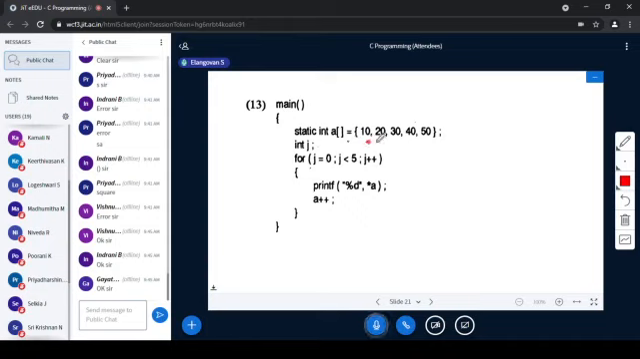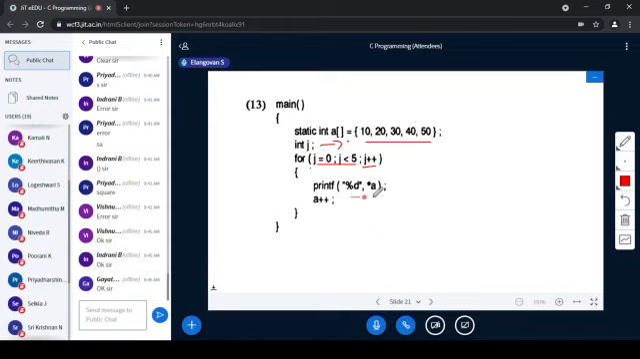So I'll explain, this is new to you anyway. 10, 20, 30, 40, 50 are stored in the array a, right? And integer j is declared, there is no problem. For j is 0, j less than 5, 0, 1, 2, 3, 4, it is not violating the limit, so that is also fine. j++.